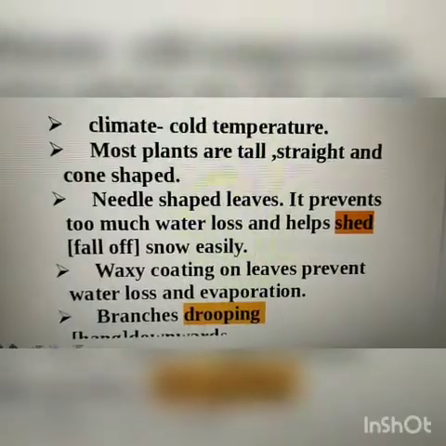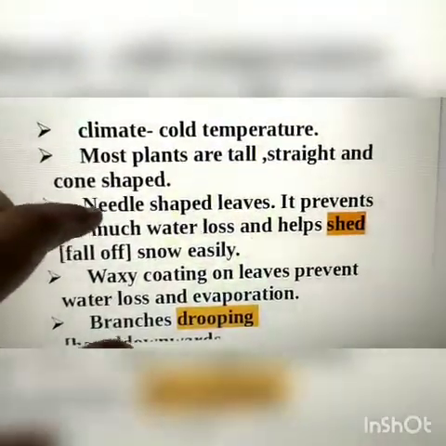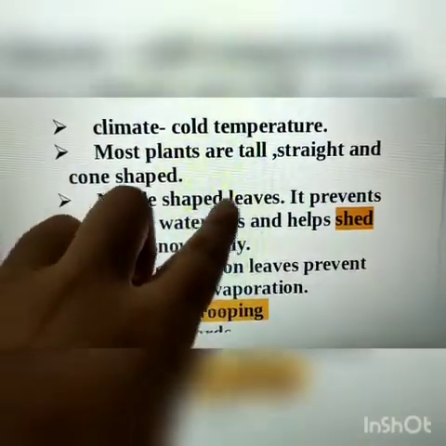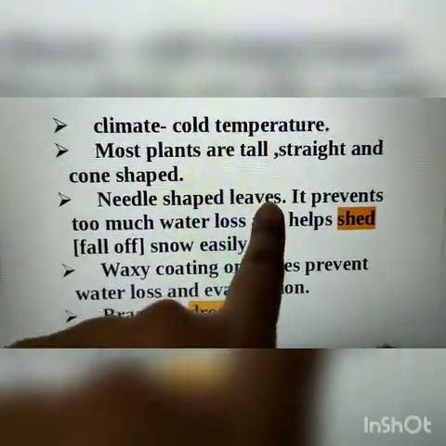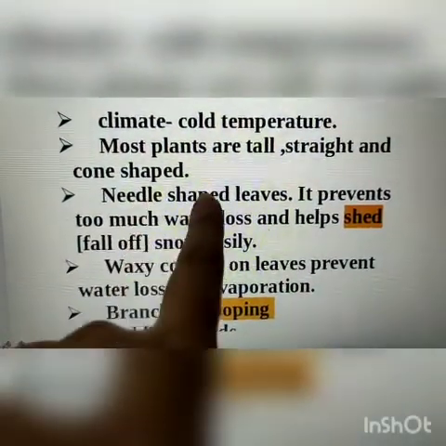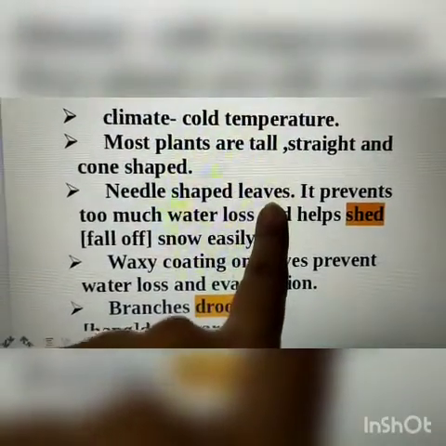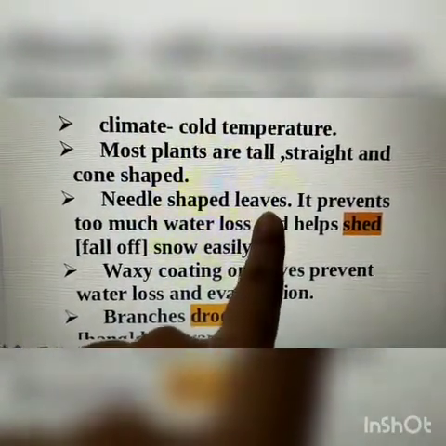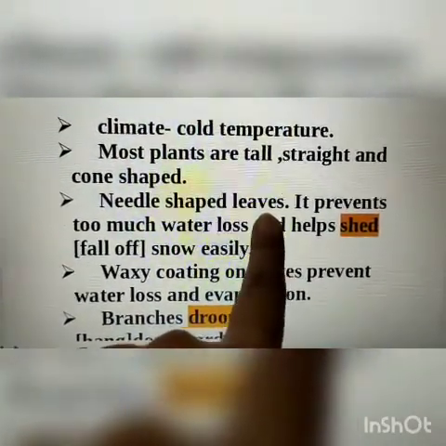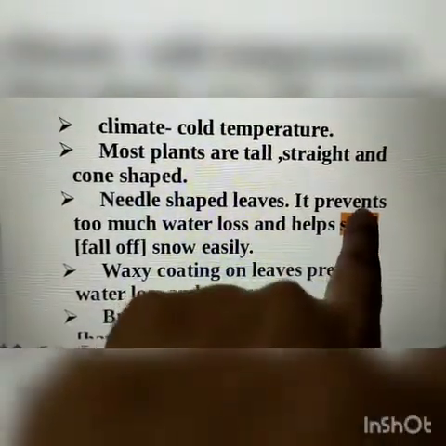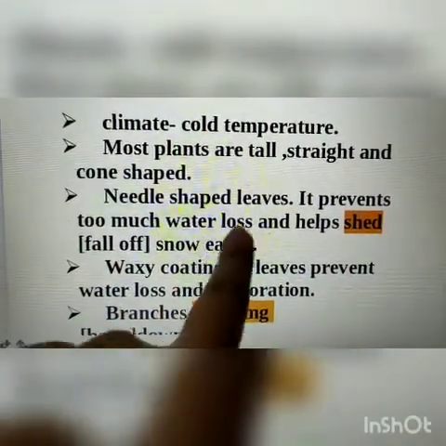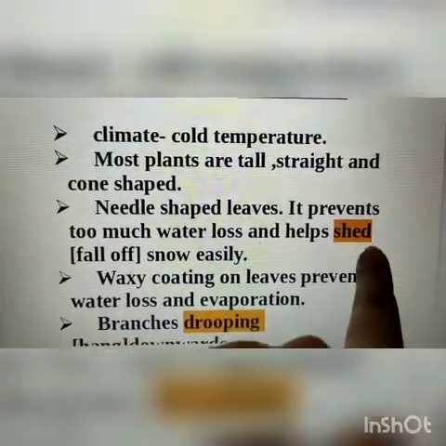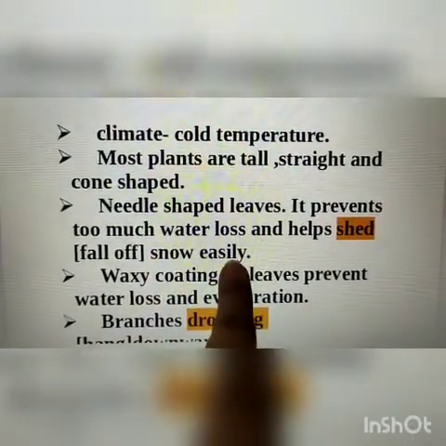Okay. Now, the next adaptation is needle shaped leaves. That means they have needle shaped leaves. But why do they have needle shaped leaves? Because it prevents too much water loss and helps shed snow easily.